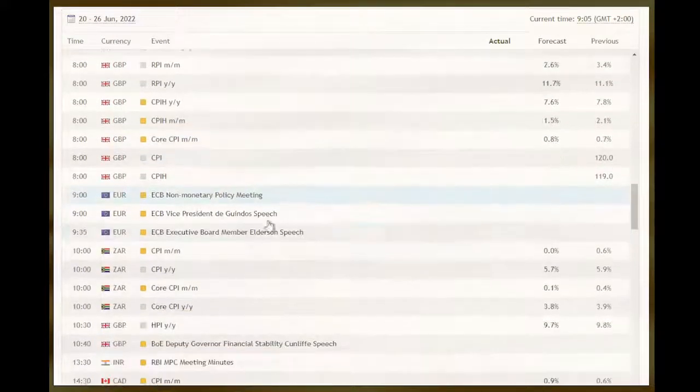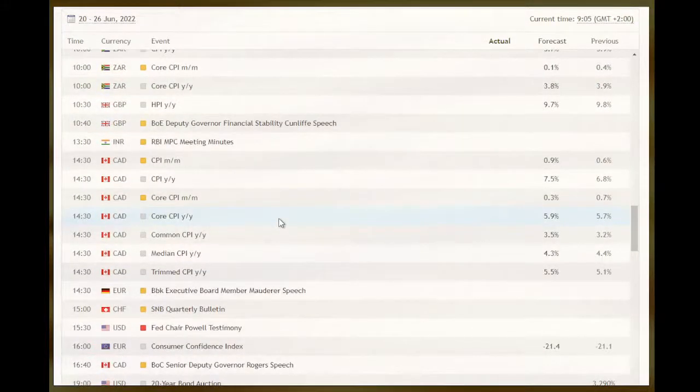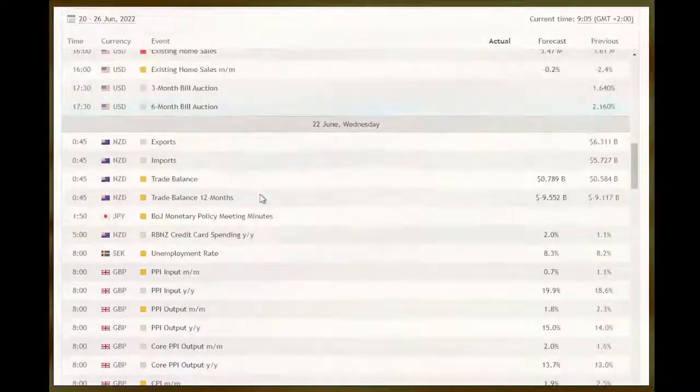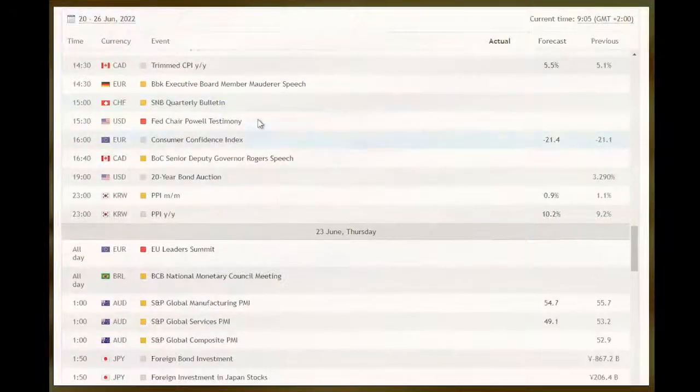All right, and then as we scroll all the way down, we also have another CPI event, that is the CAD CPI. This one is at 2:30. They're expecting a change, so keep an eye out on that. CAD CPI month on month, year on year, core CPI month on month, core CPI year on year. All of them at 2:30 for the CAD. They're expecting changes. All right, so keep an eye out for that. That is on Wednesday, 22nd of June. And that's it for Wednesday.